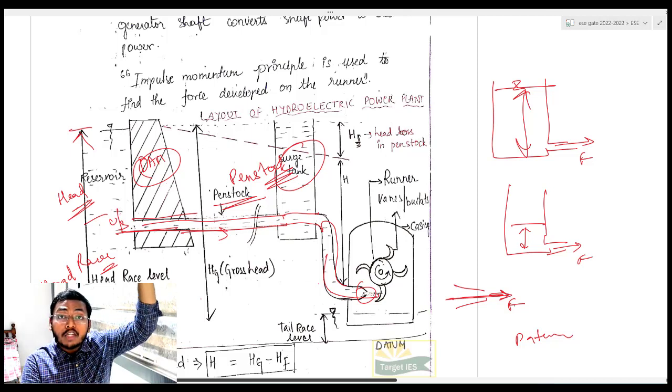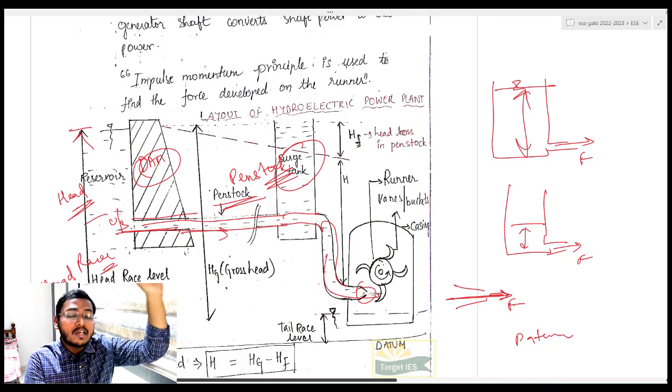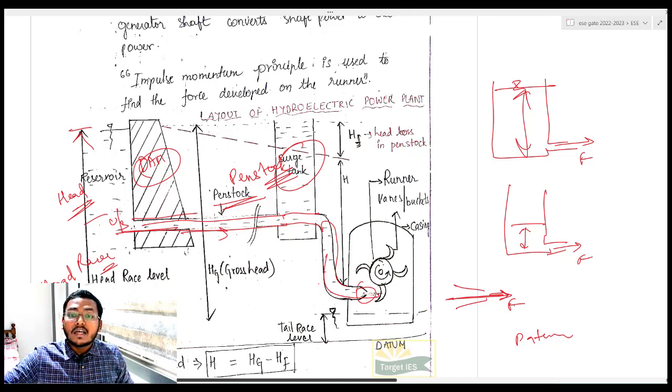Whenever I am talking about a dam, it will be a lot of meters, hundreds of meters, hundreds of feet. So obviously that much amount of water which is stored has a lot of energy and it will pass through this turbine. When it goes and hits this turbine with a great force, what happens? First of all, this is my shaft.